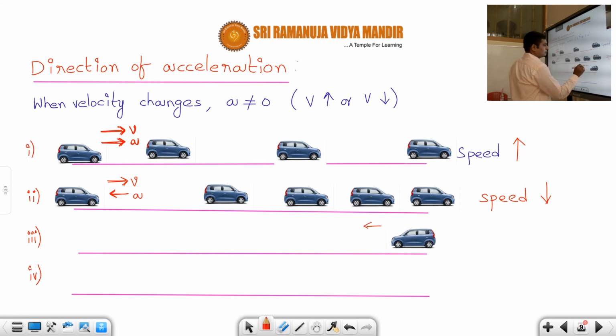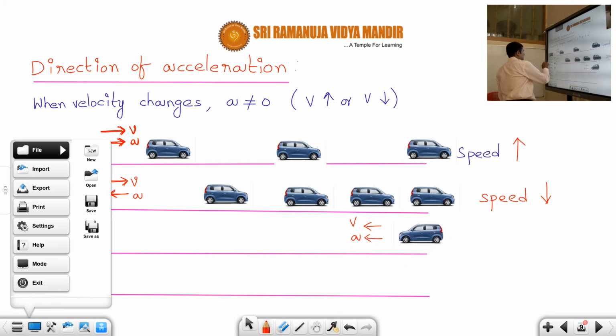Its velocity is towards the left side, and suppose its acceleration is also like this. Since the velocity and acceleration are in the same direction, the car speed will increase. Correct or not?